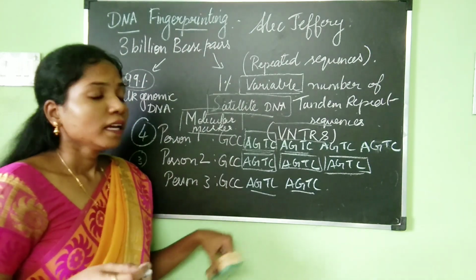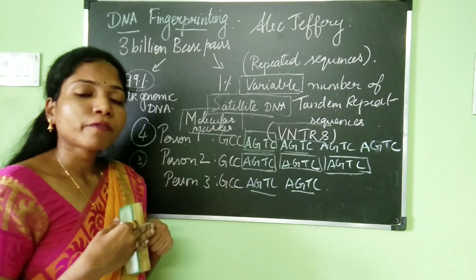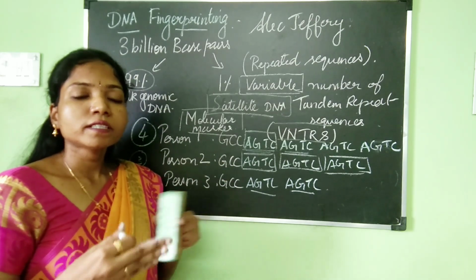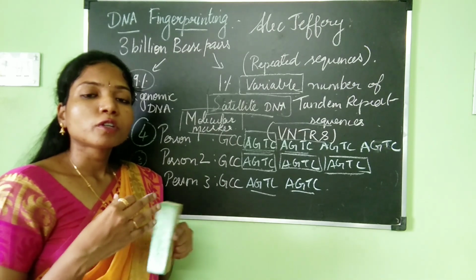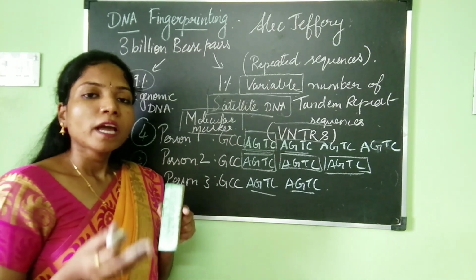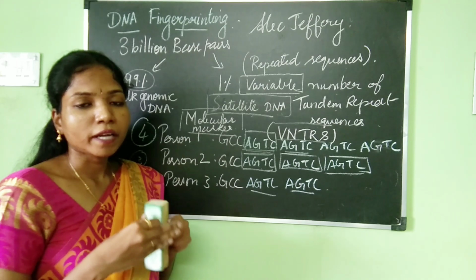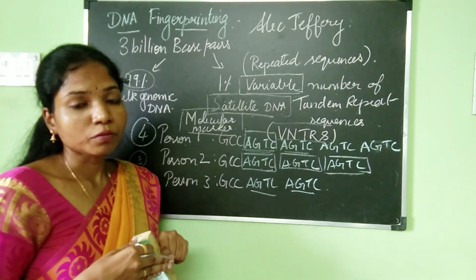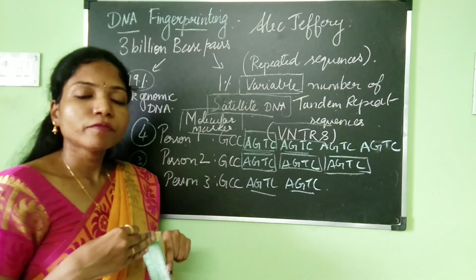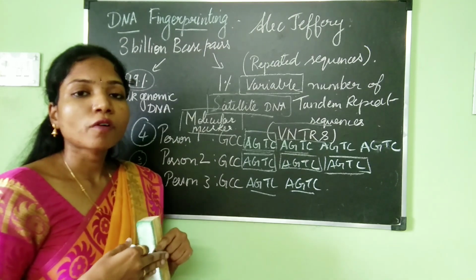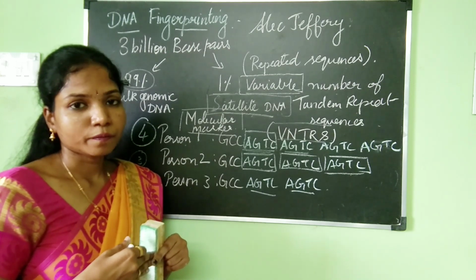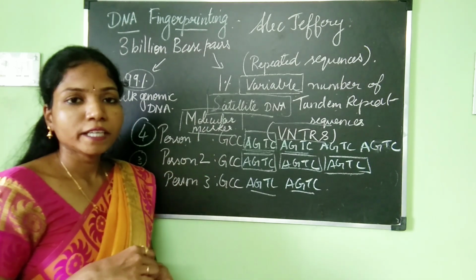Next, it is very useful for finding out who is the biological parent of a child if there is a parental dispute. For solving parental disputes and finding the biological parent of the child, DNA fingerprinting can also be used. Apart from that, DNA fingerprinting is also important for studies of the evolutionary history of different organisms. So this is about DNA fingerprinting.